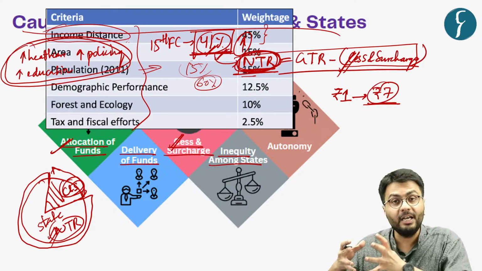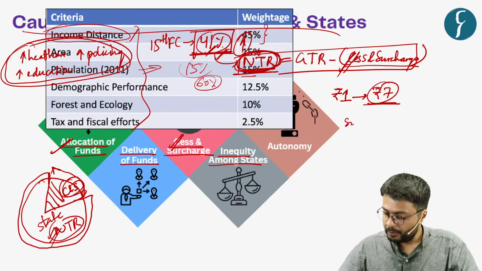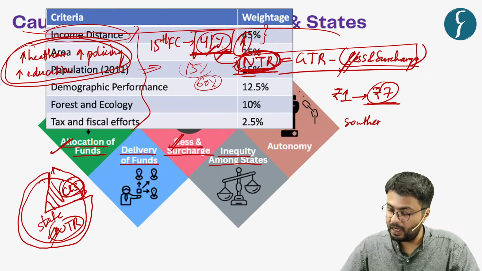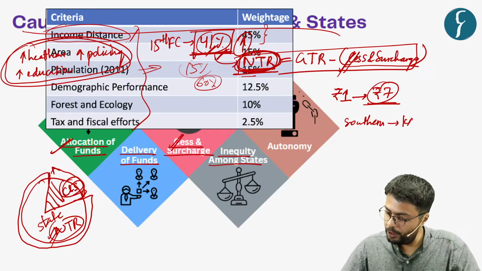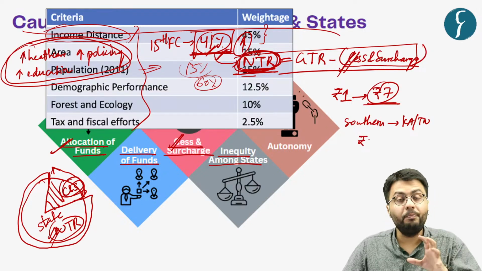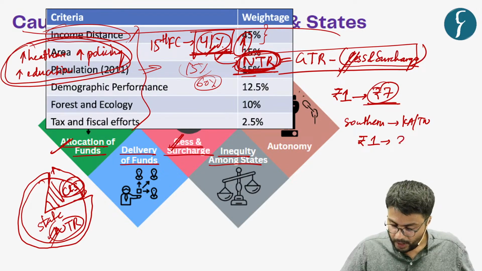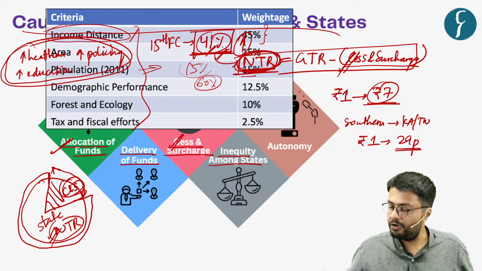Whereas the more developed states, which have higher income and less population, such as Karnataka and Tamil Nadu, get only 29 paisa in return for every 1 rupee that they contribute to finances.